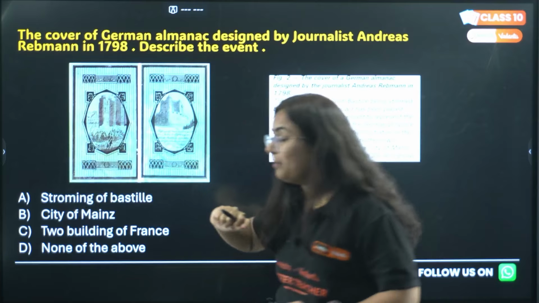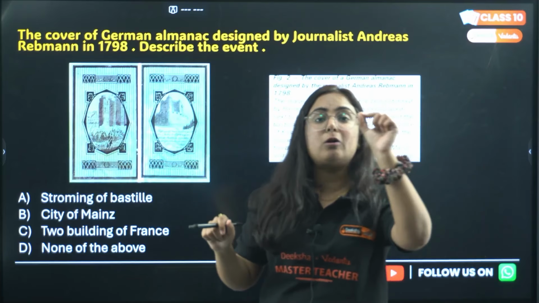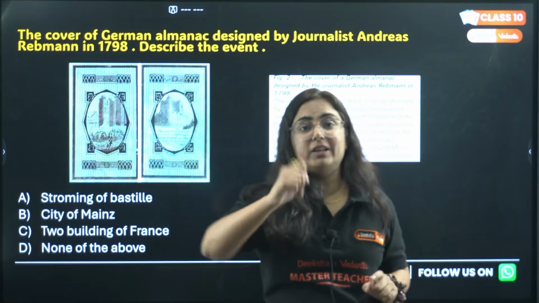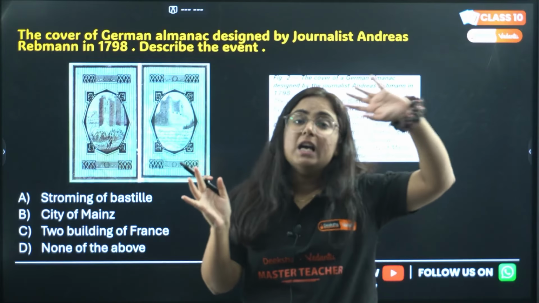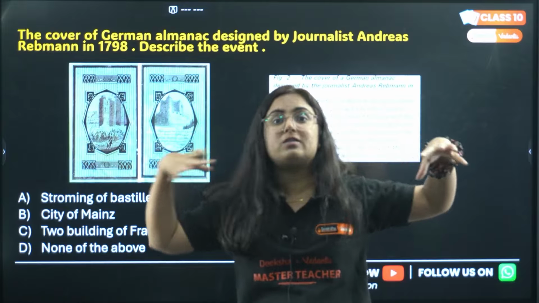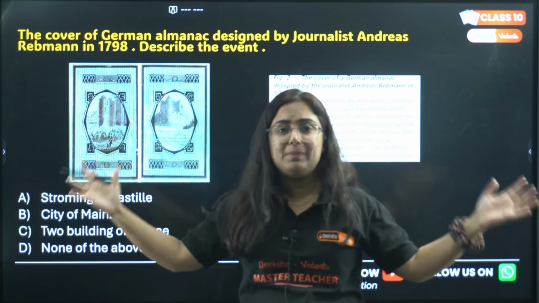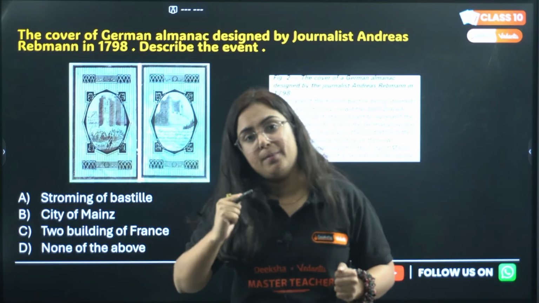Is it the storming of Bastille? Yes, the picture is taken from the event of the French Revolution that started in the year 1789. Before that, we have seen that in the fort city of Bastille, the storming took place and the people gathered to fight against the monarchy.